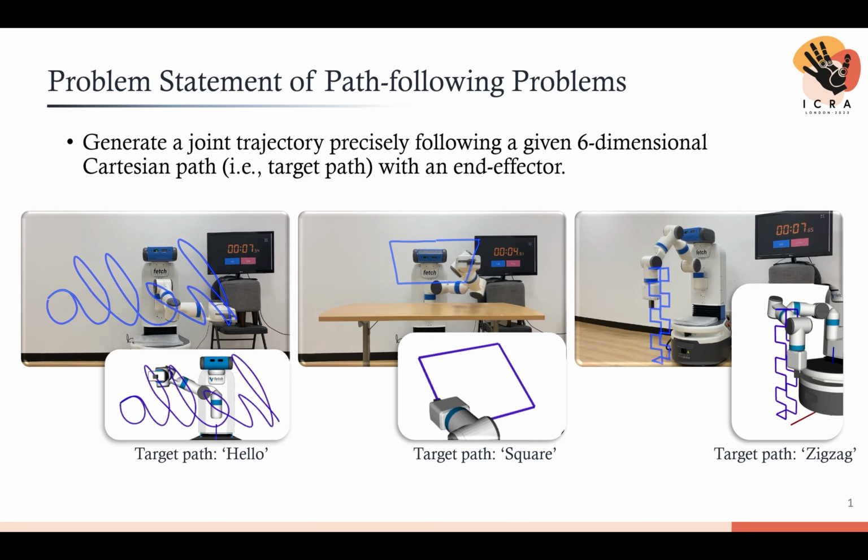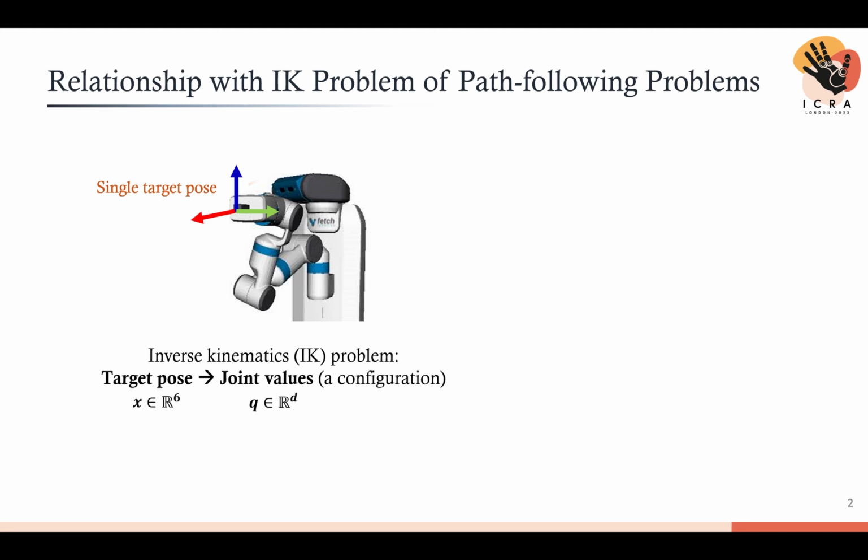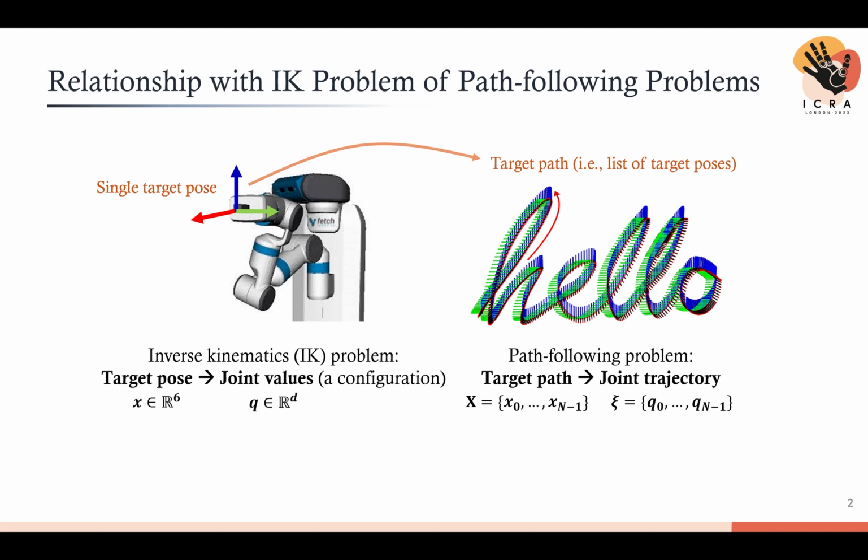The problem statement of the path following problem is as follows. We need to generate a joint trajectory precisely following a given 6-dimensional Cartesian path with an end effector. The inverse kinematics problem is to find a joint configuration corresponding to a single pose. In this regard, we could consider the path following problem as an extension of the inverse kinematics problem. However, when dealing with a long sequence of poses, the joint trajectory should satisfy multiple objectives and constraints, many of which are highly non-convex in the configuration space.